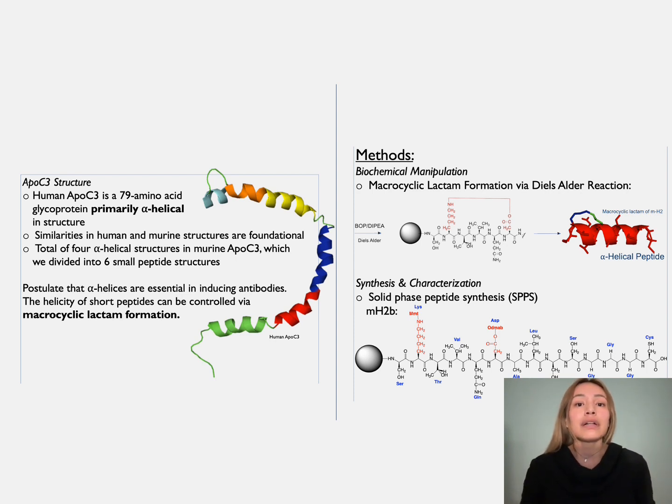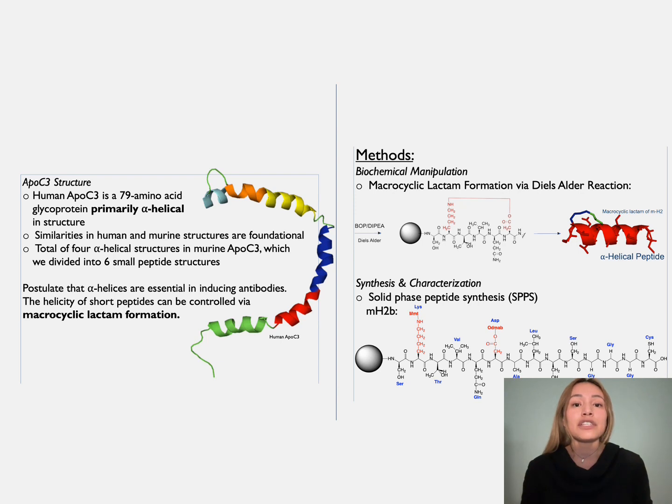The macrocyclic lactam formation is a Diels-Alder reaction. This reaction is done on resin after the special protecting groups are removed. In this specific peptide, the MMT of the lysine and the ODMAB of the aspartic acid is removed to expose the amino acids. Then, using BOP and DiPA, the bond will form between the amino acids and manipulate the whole of the peptide into an alpha helix.